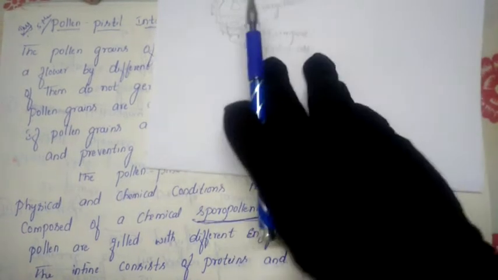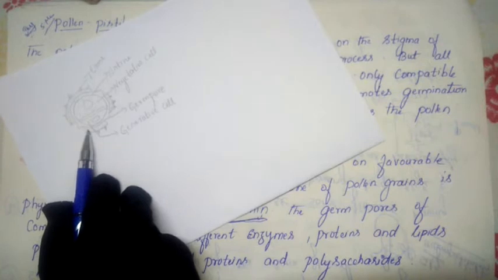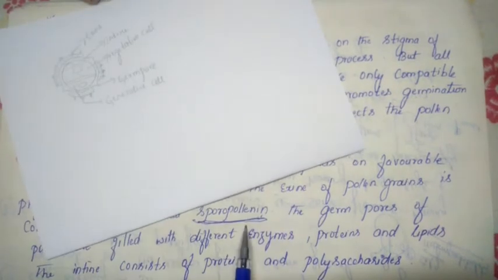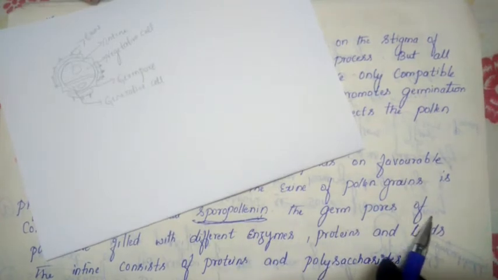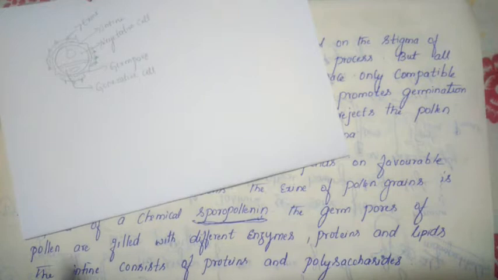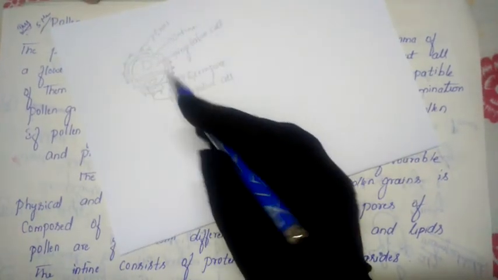This is the structure of the pollen grain. The outer layer of this pollen grain is made up of which chemical? Sporopollenin. And what else do they contain? The germ pore. Where is the germ pore? This is the germ pore. Here we can see the germ pore.